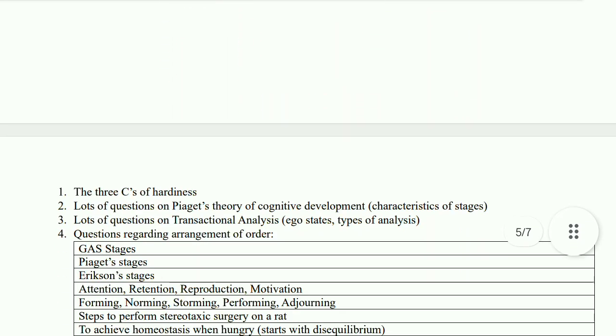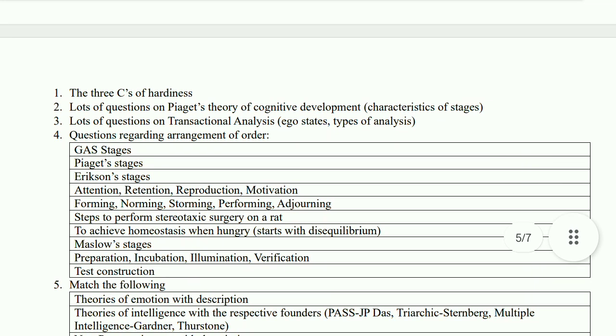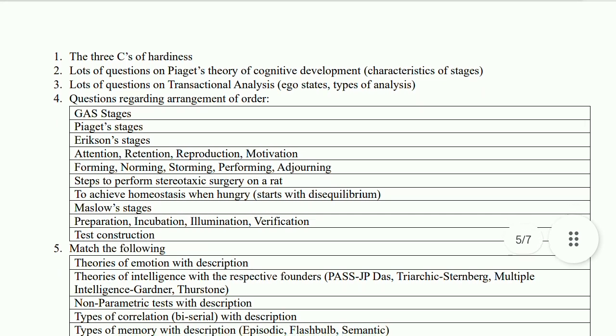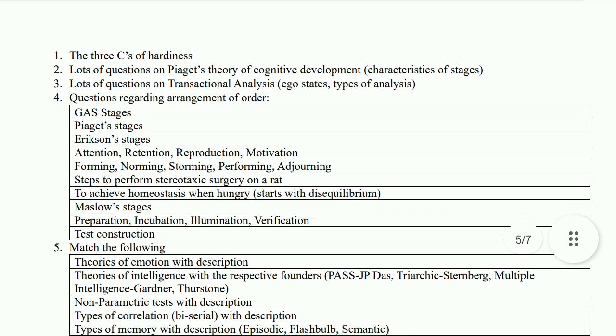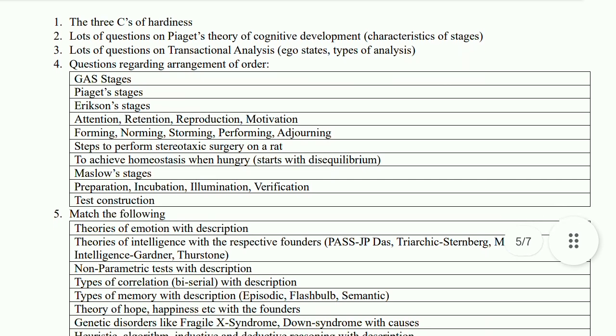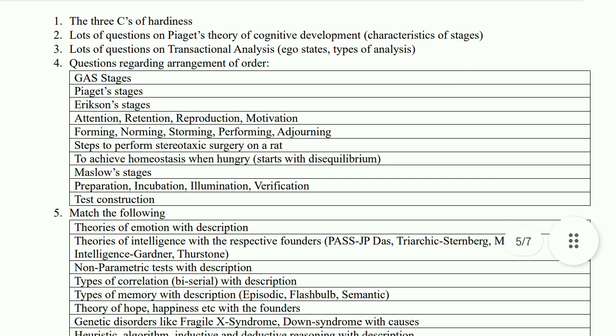Then there was a whole big paragraph on Piaget's theory, asking about characteristics such as conservation, which stages the children are in regarding the paragraph that was given, and the characteristics of these stages. Then there were lots and lots of questions on transactional analysis. What are the ego states? What are the types of analysis that you do in transactional analysis?